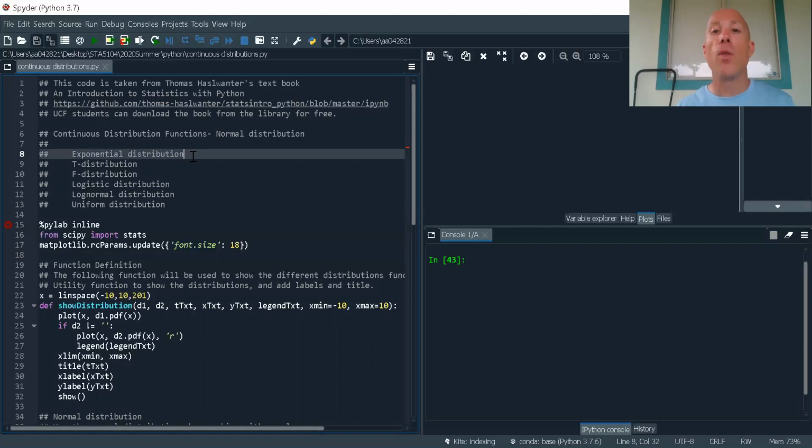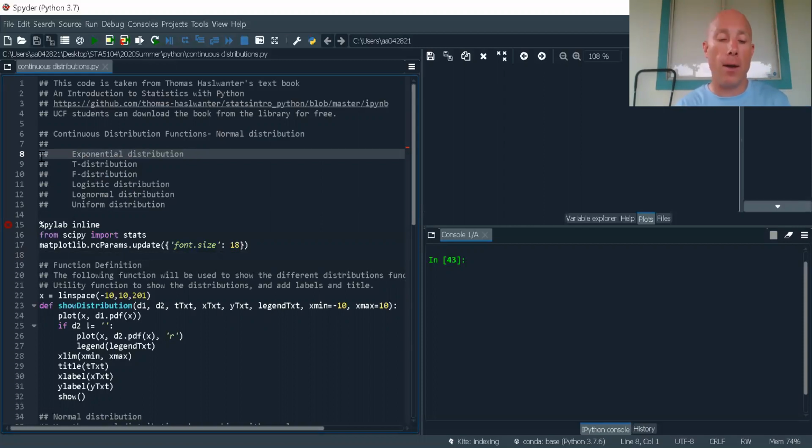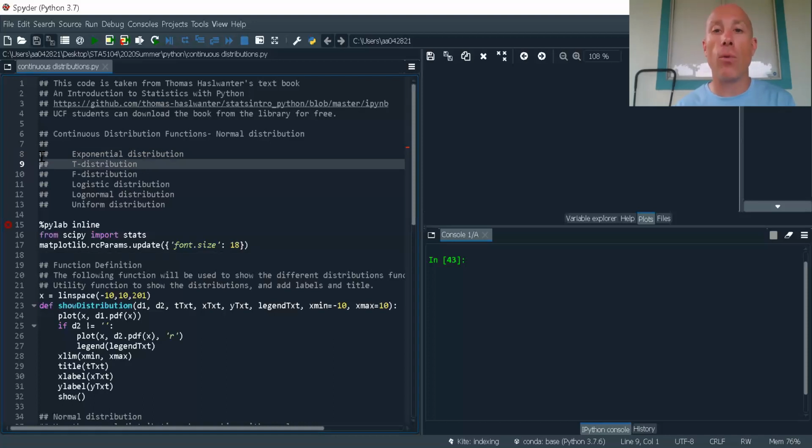All right, exponential. When do we use this? This one is used when we're interested in the time between events, such as the time between customers getting through checkout lines. The t distribution is strongly related to the normal distribution. The normal distribution is the preferred distribution. We use the t distribution when we don't know the variance of the population we're interested in. The t distribution in real life is usually better to use than normal.